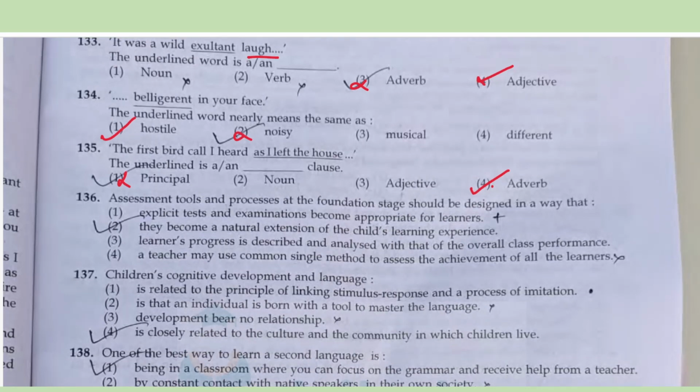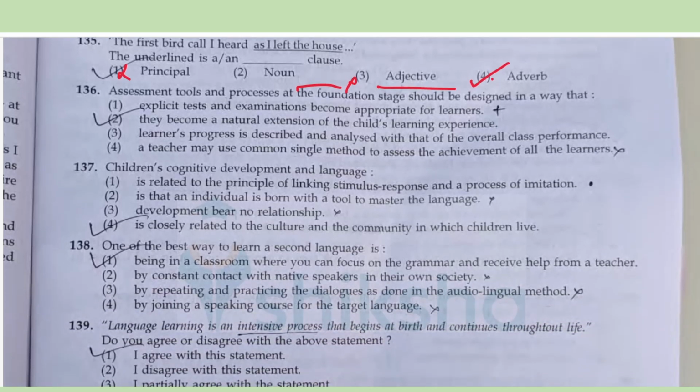So with that, we come to the end of the comprehension passages. Let's move on to the pedagogy. 136, assessment tools and processes at the foundational stage should be designed in a way that they become a natural extension, definitely, of the child's learning. Explicit tests, no. Descriptive analysis, no, not at the foundational stage, and a common single method, no.